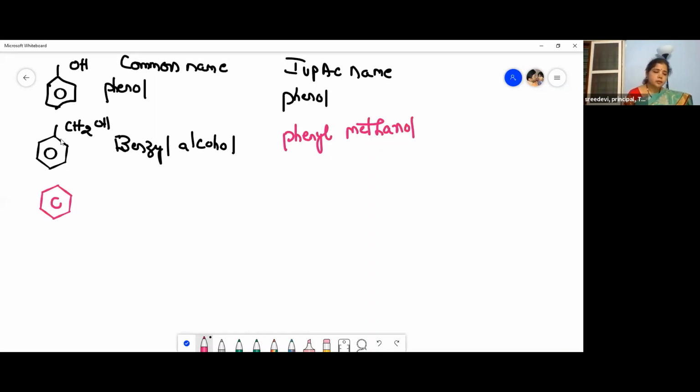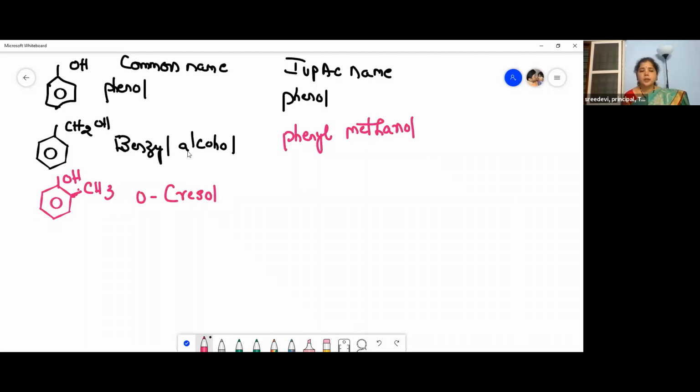I'll give you a few compounds which are very important, children. The common name of this is ortho-cresol. Let us see, this is a methyl group, CH3, ortho-cresol, because it is at the ortho position.